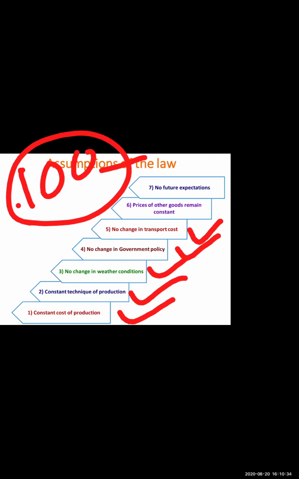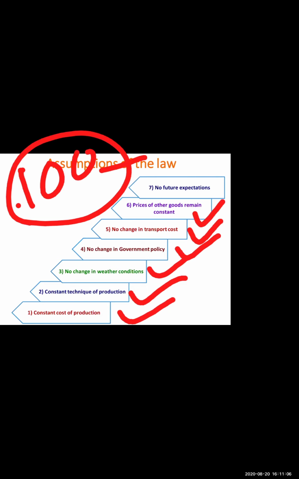And vice versa. So it is assumed that there is no change in the condition of transportation facility and transport cost. For example, better transportation facility will increase the supply at the same price. If we take Ojas's example, if transportation cost is increasing, then at the same price the supplier will be supplying less. He will be facing loss, right?